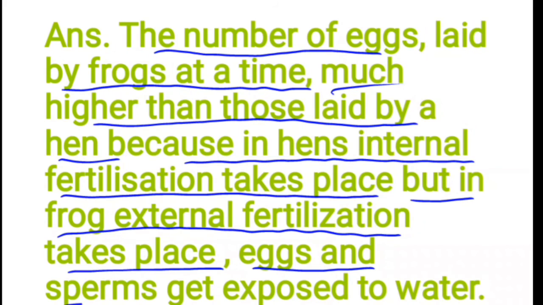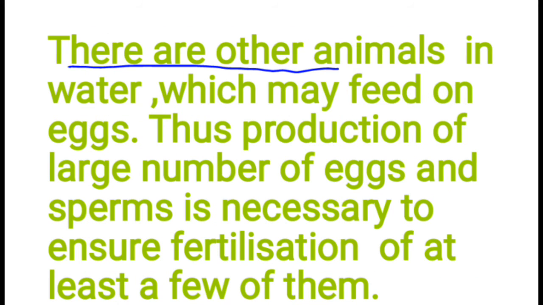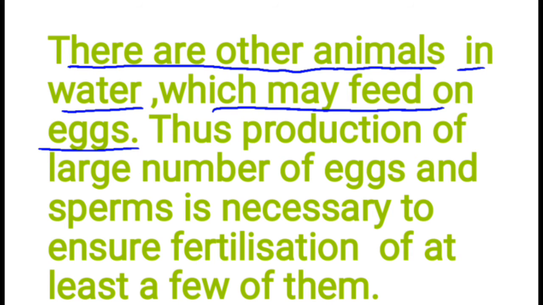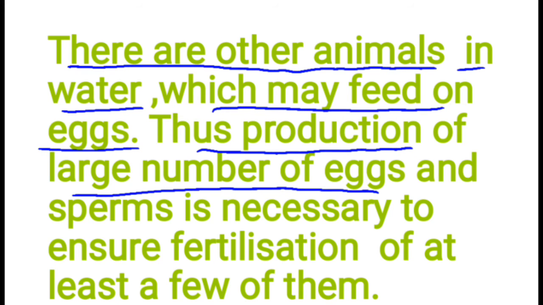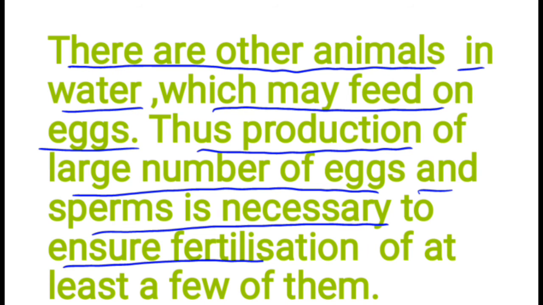Eggs and sperms get exposed to water. There are other animals in water which may feed on eggs. Thus, production of a large number of eggs and sperms is necessary to ensure fertilization of at least a few of them.